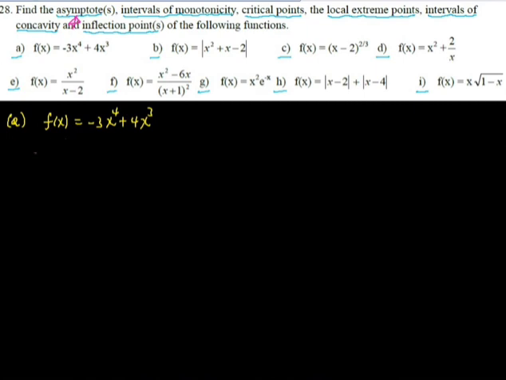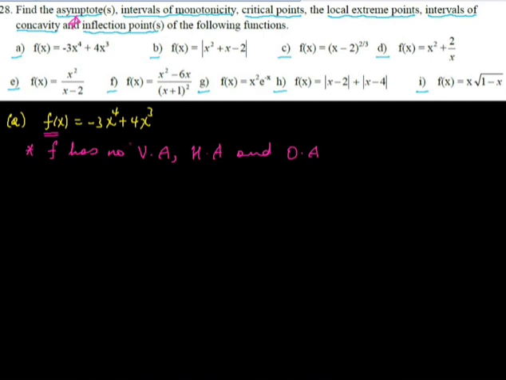So the first thing is about asymptotes. This function has no vertical asymptotes, horizontal asymptotes, or oblique asymptotes. There are 3 kinds of asymptotes. So there is no asymptote for this function.